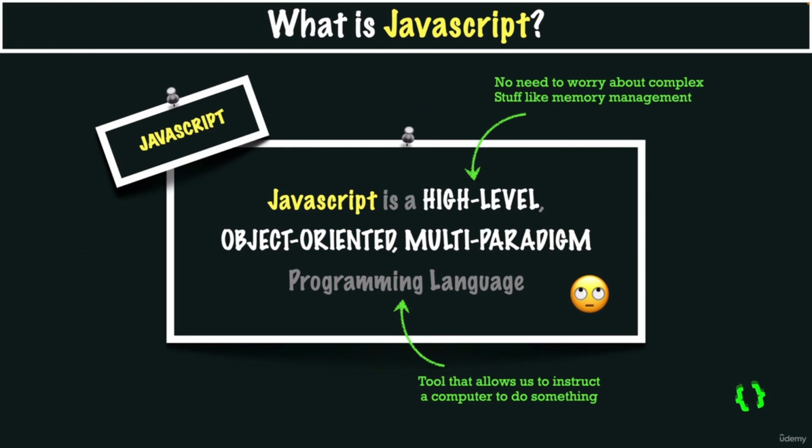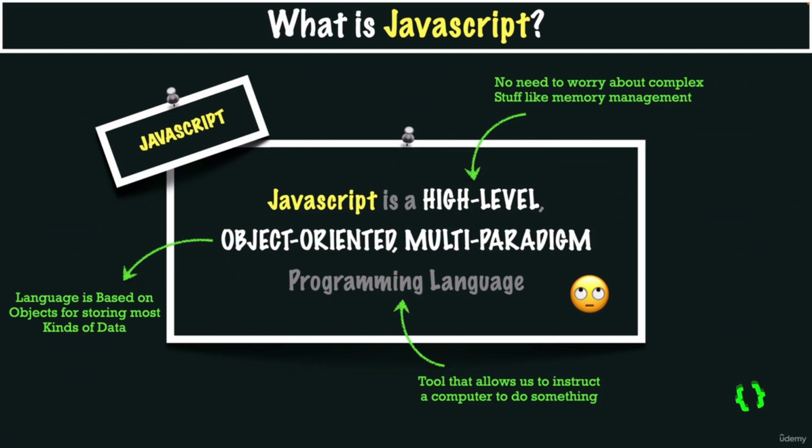Next, I say that JavaScript is object-oriented, and all that means is that the language is mostly based on the concepts of objects for storing most kinds of data. And of course, we will learn all about object-oriented programming as well shortly.